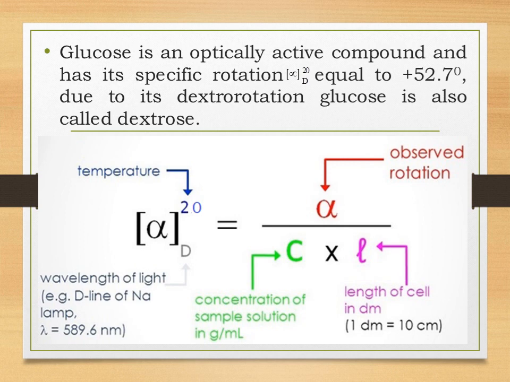Always remember, the positive sign on glucose is due to the dextro rotation, that is due to the clockwise, whereas if it is negative, then it will be anti-clockwise. And keep one thing in mind, that the designation, that is the positive, negative, DL, indicates the configuration of the glucose and not the sign of its optical rotation.